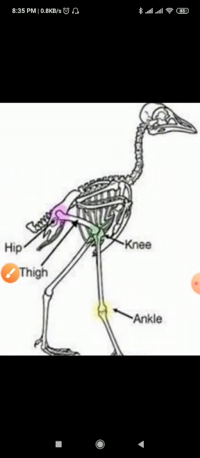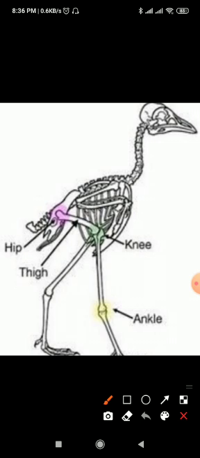Now first we will discuss the body structure of the bird. See, look at the picture. It is the body structure of a bird. Birds have light and hollow bones. Although the bones are very light in weight, their framework is very strong. The framework has a peculiar shape that provides strength to the bird's body. This boat-shaped body of birds helps them to cut through the air while flying.